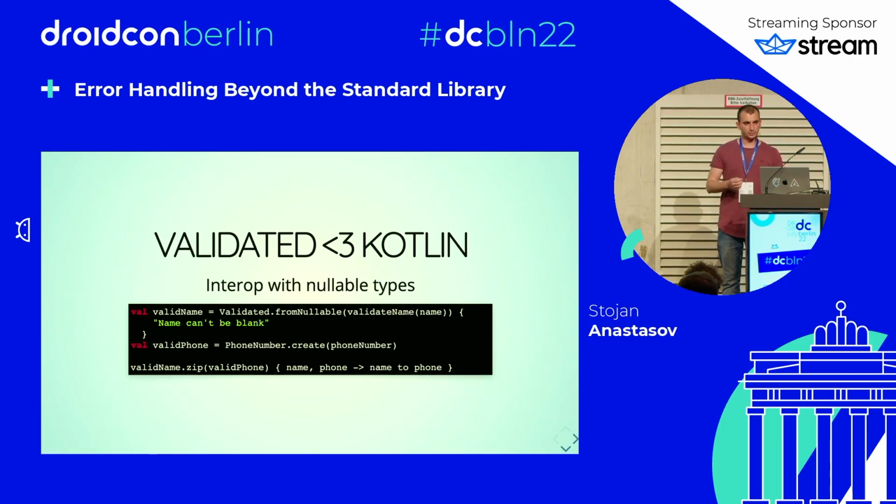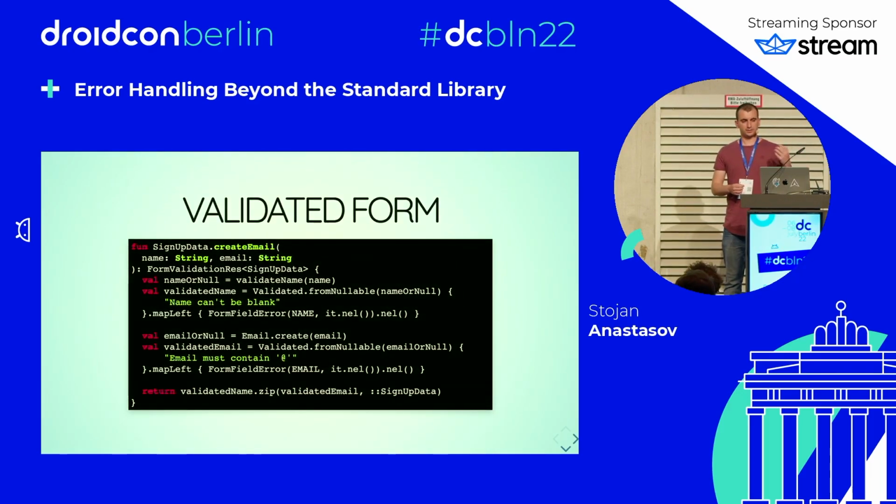Let's see how we can use this approach to validate our form. SignUpData has a create function that takes the name and the email. Here I'm validating the name with a function that returns null in case it fails. Then using fromNullable to convert that to a Validated. mapLeft is executed only if the thing is invalid. And I'm using it here to convert it from a string error to a form field error.